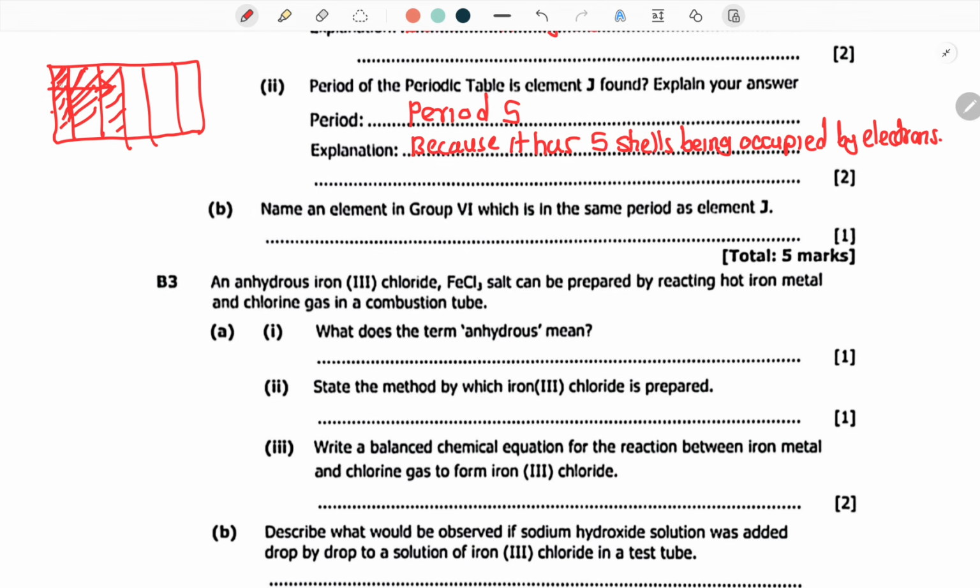Then whenever you're going downwards, that is your period. Unfortunately, the periodic table is at the far end, so it will be very unlikely for me to scroll. But if you get your periodic table, just do what I have done. You want to name an element which is in the same period as element J. So make sure you go find the period.